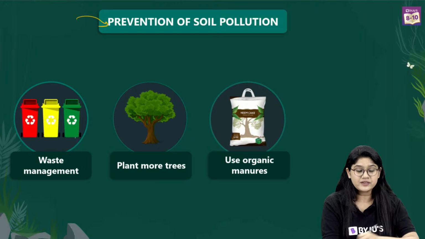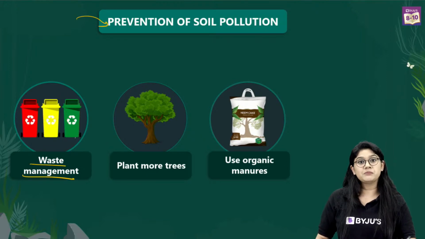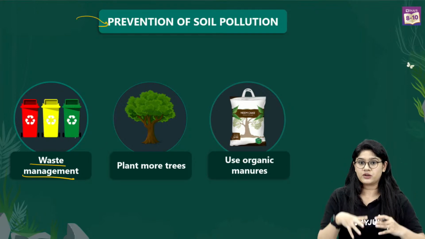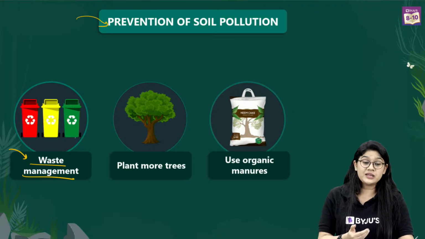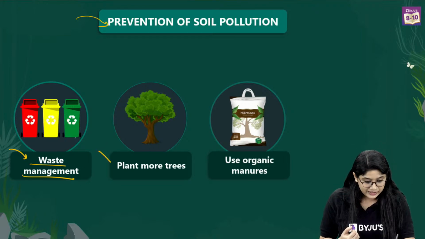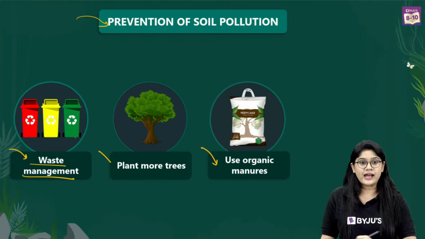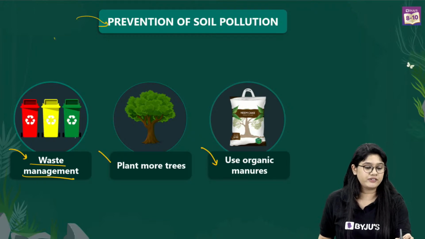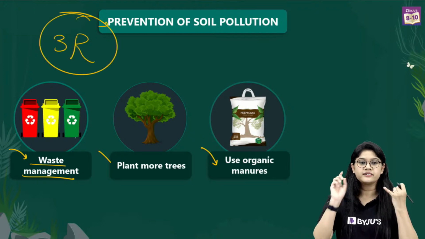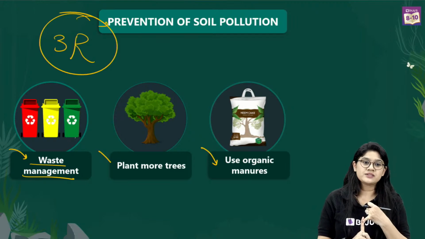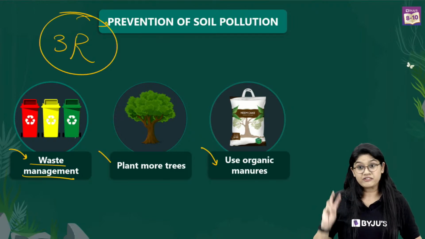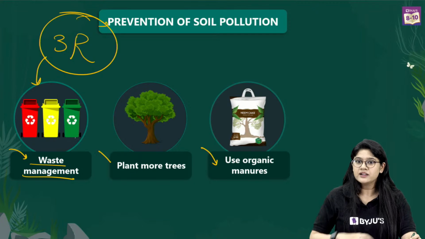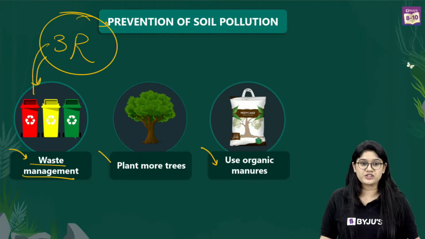Right, so how we can prevent the soil pollution? By waste management, by segregating the waste properly, not dumping the waste directly on the soil, right? By segregating it, we can actually protect the soil quality. Then of course, plant more trees, use of organic manure, and one of the important things that you have mentioned is the 3R, very good. What are the 3R? Recycle, reduce, and reuse, right? So by following the 3Rs also we can help in the soil pollution or the waste management. Basically, we can easily use the 3Rs in the waste management.